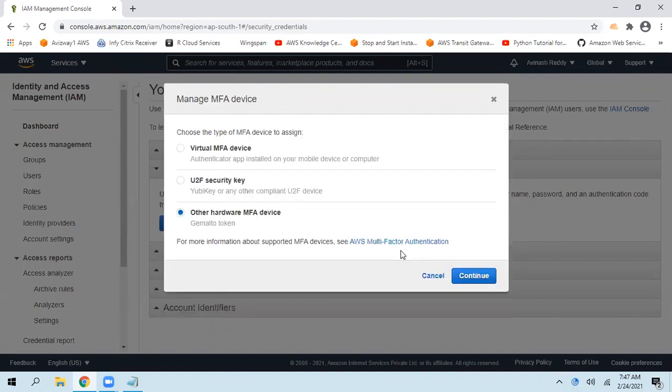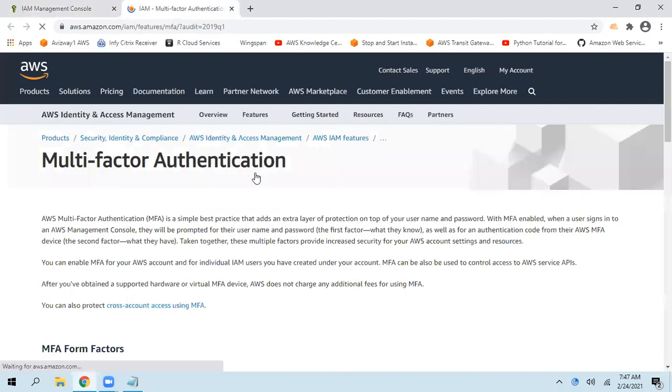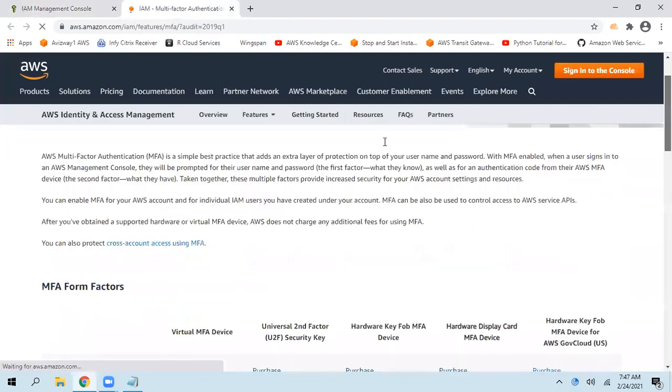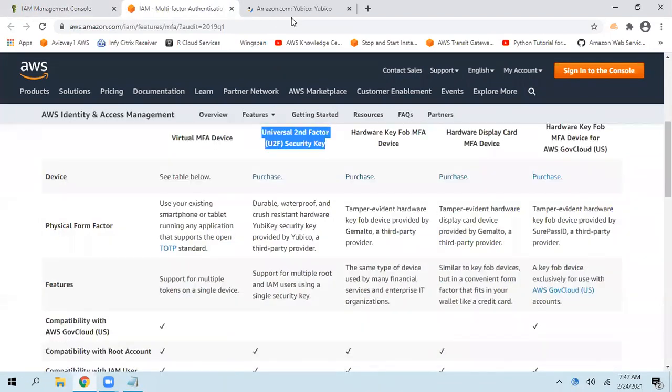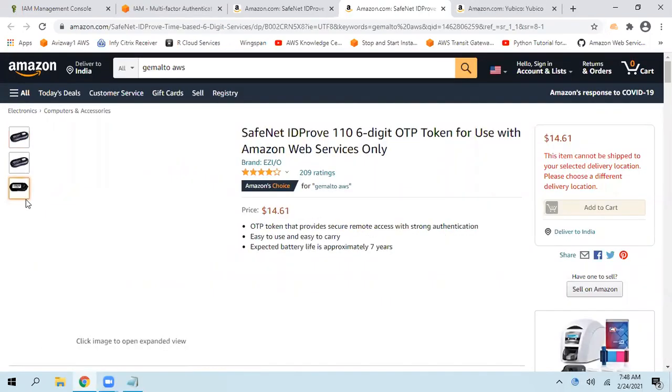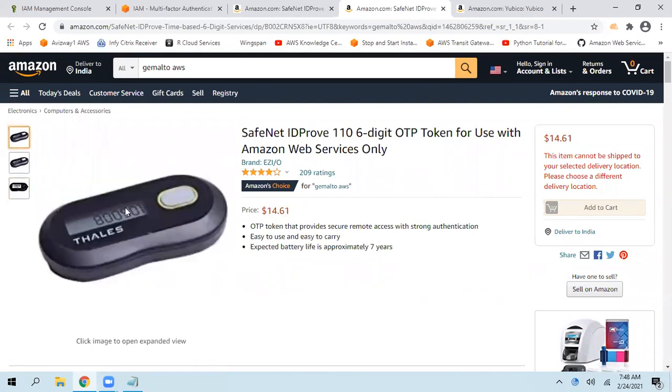So again, for where to purchase and all, click on this AWS multi-factor authentication. It shows multiple types of devices. See, this is a U2F key. This is a hardware device. This is another hardware device. Based on the price, this is like a $14 one. It gave a 6-digit PIN number like this and it contains a serial number. This serial number needs to be entered, and it consecutively generates 6-digit PIN numbers. When you click on this button, a new PIN is going to generate. So those two you need to enter. So that is one device.